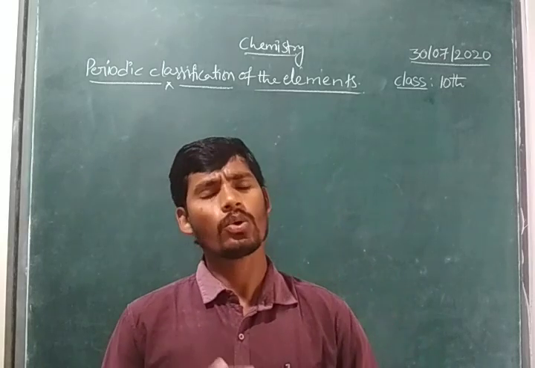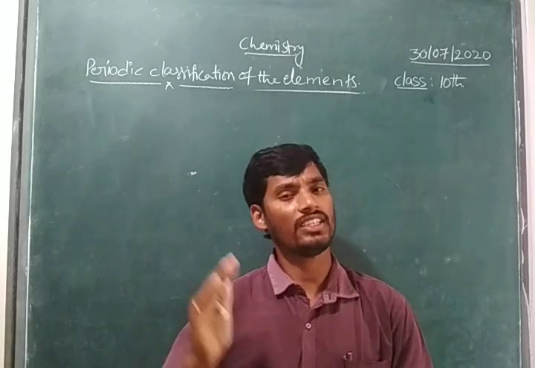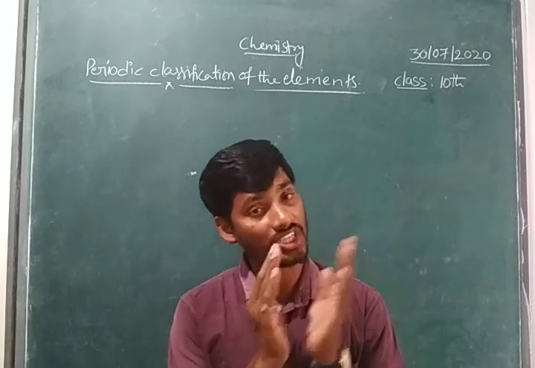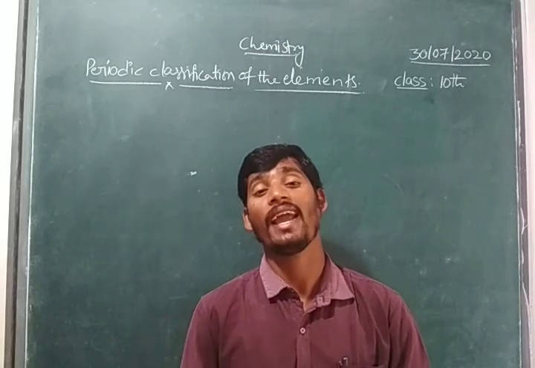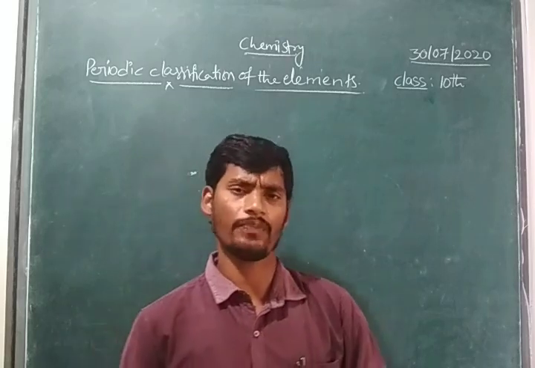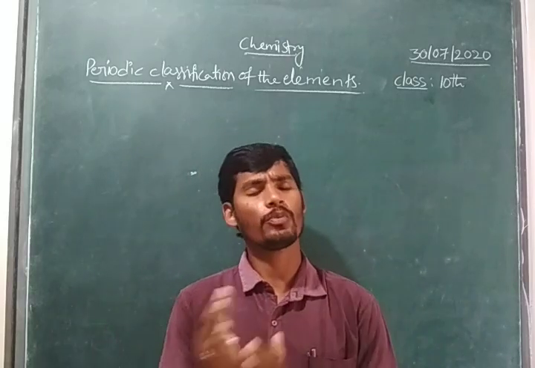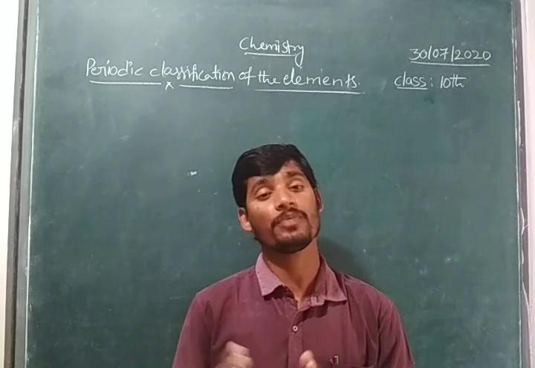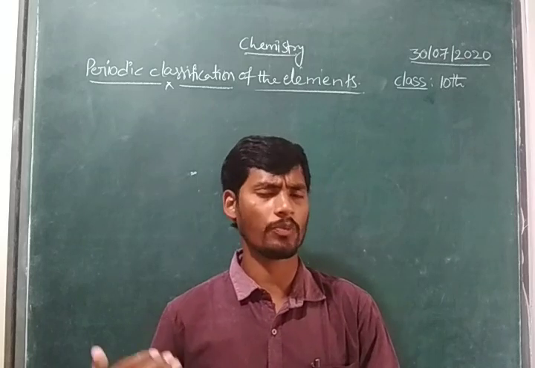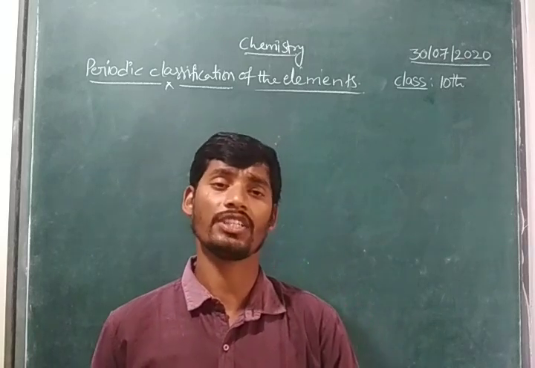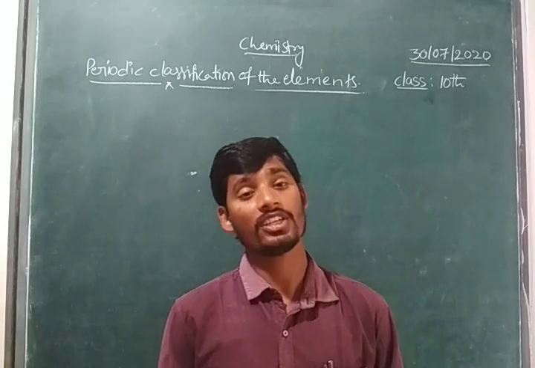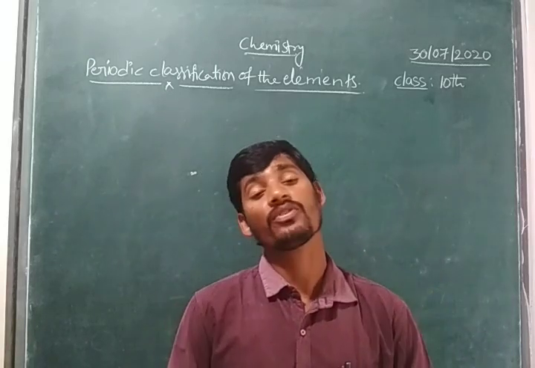So children, when we take Dobereiner, Newlands and Mendeleev, those three scientists took atomic weight as the property. What children? Atomic weight as a property. So these three periodic classifications are wrong. Right children? And in between, some other scientists like Lothar Meyer also proposed a classification. Those classifications are all wrong. But ultimately, in the year 1913,